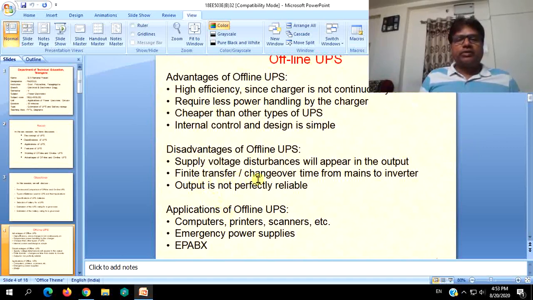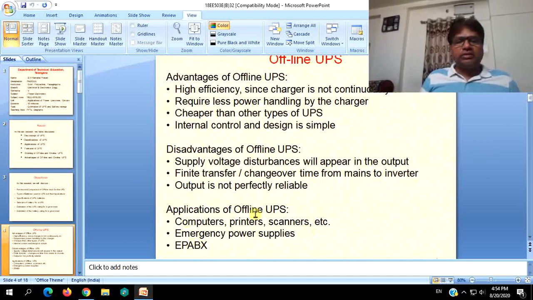And finite transfer or changeover time from mains to inverter. That is, whenever mains fails, there should be a switchover of the circuit from the mains to the battery and inverter, which is done by changing the input to the load from static switch 1 to static switch 2, which takes a finite time, and we know that it is less than or equal to quarter cycle or 5 milliseconds. And output is not perfectly reliable, that is wave shaping is not proper.